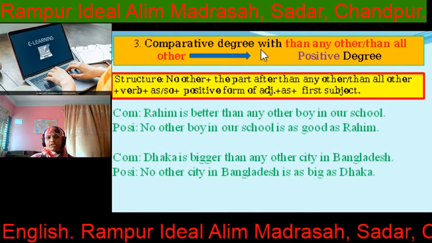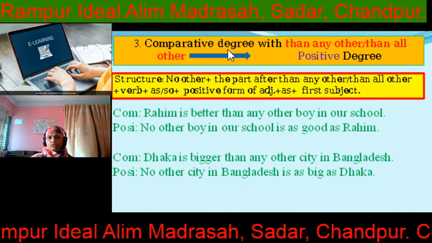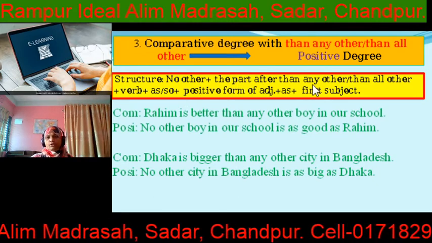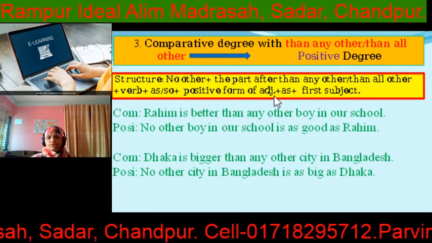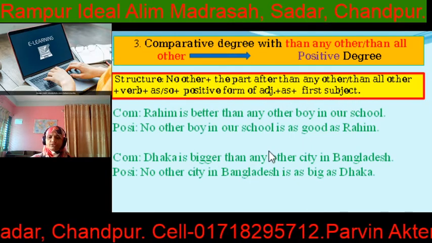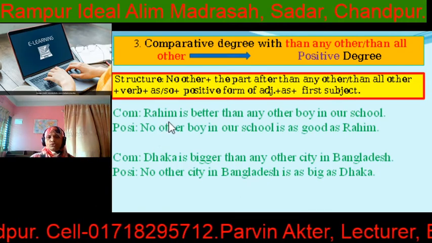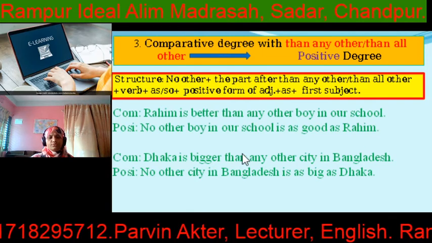Third one. If the comparative degree has "than any other" or "than all other", then the positive degree will be "no other". The part after "than any other", verb, as, positive form of adjective, as, first subject. Look at the example. Rohim is better than any other boy in our school.